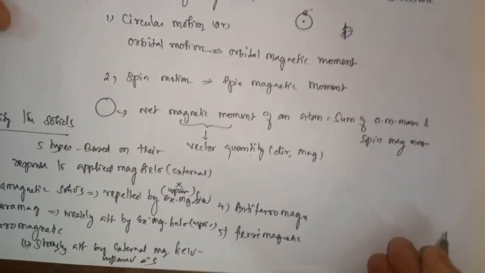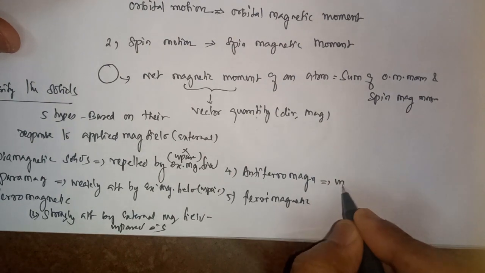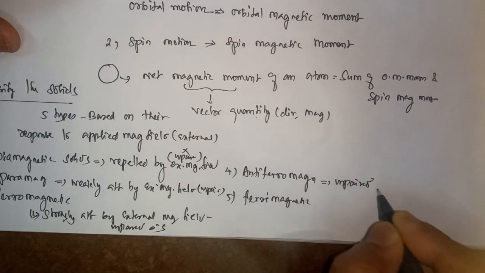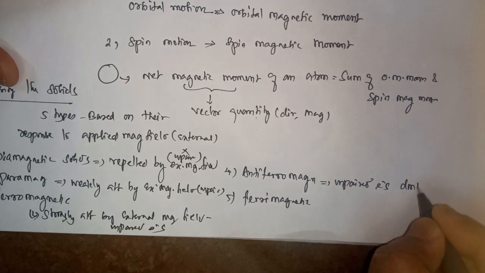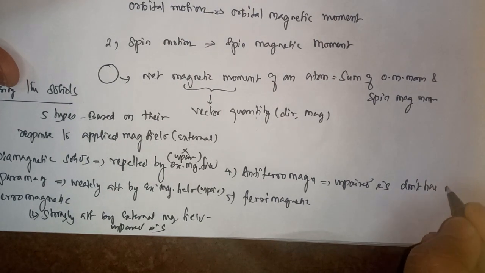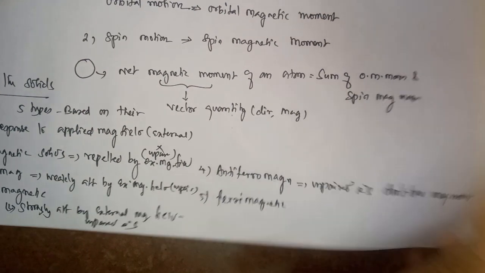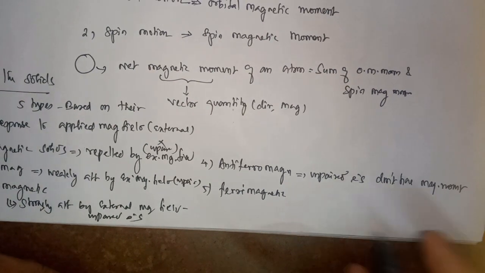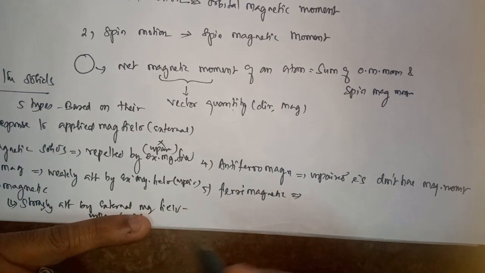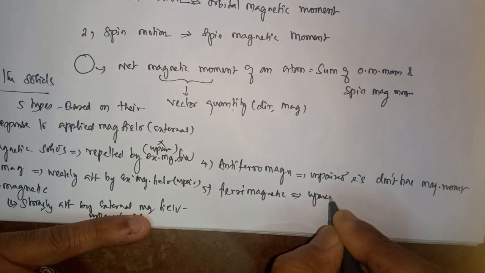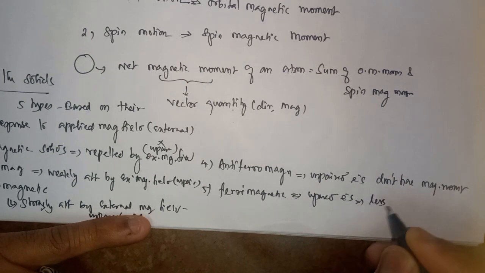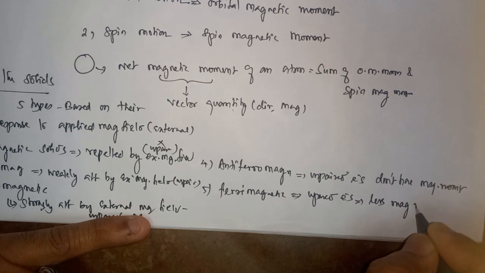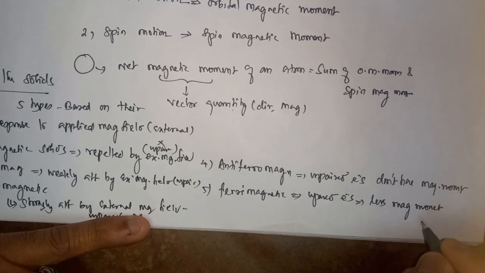Antiferromagnetic substances have unpaired electrons, but they don't have magnetic property or magnetic moment. Ferrimagnetic substances have unpaired electrons, and they have a small amount of magnetic moment or magnetic property.